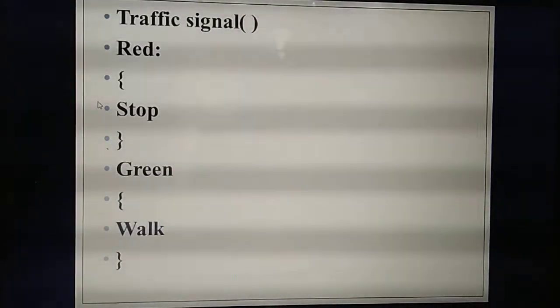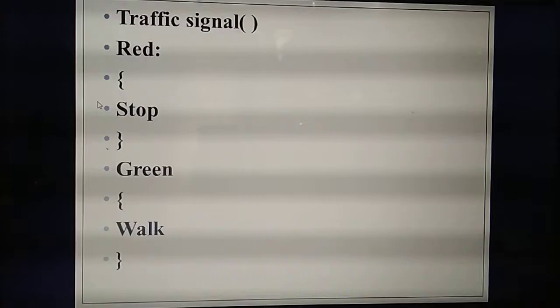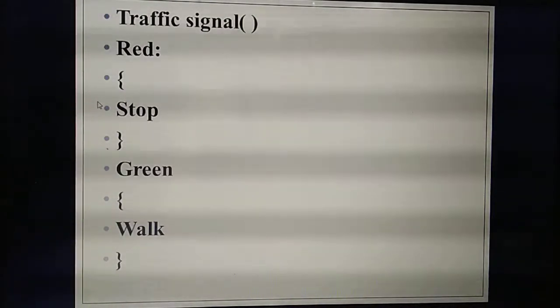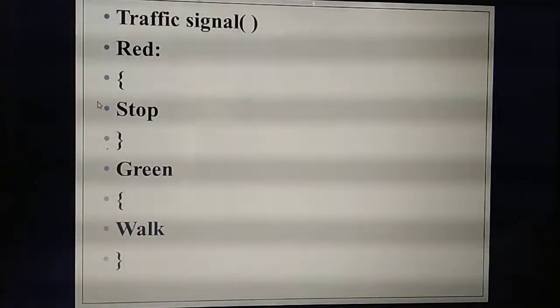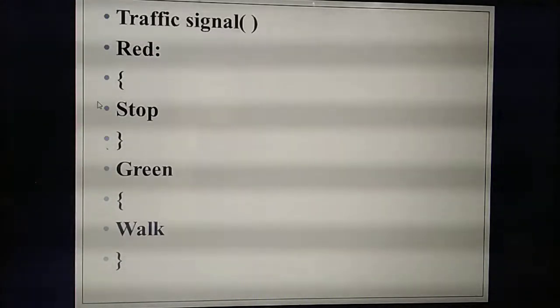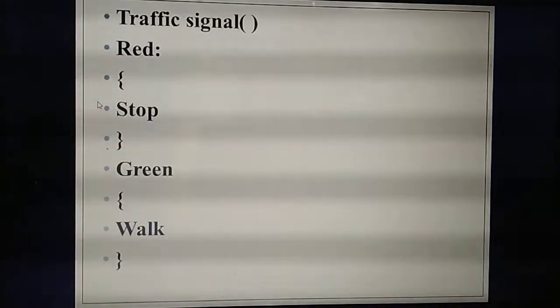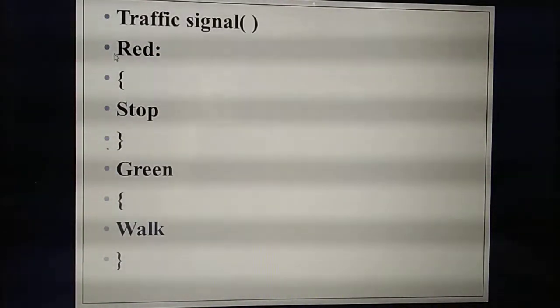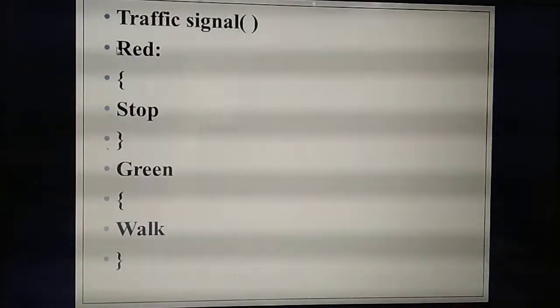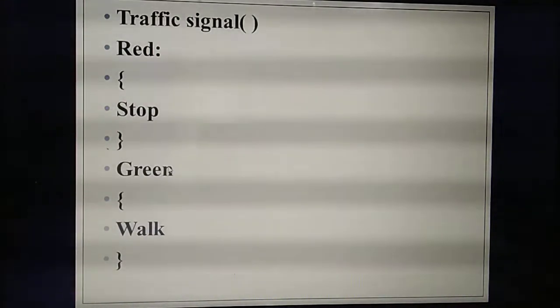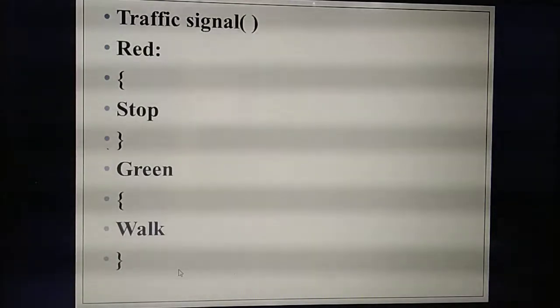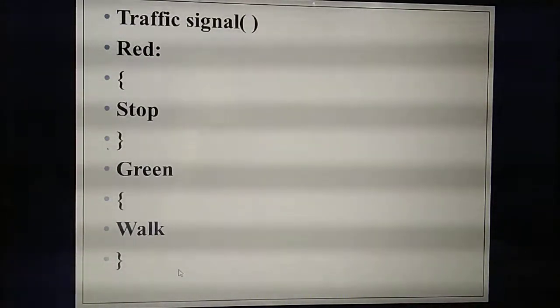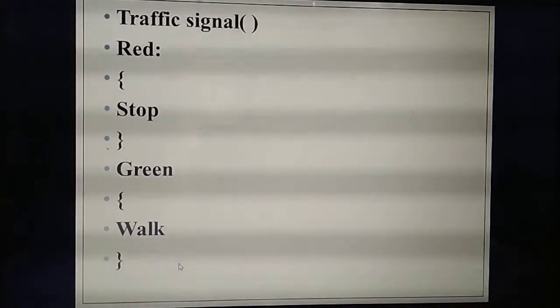So in a traffic signal, will all 3 lights blink at the same time? No. Is it possible for 3 states to work at the same time? No. At that time, for example, the light glows in red color. Only red color is there. The green color and amber color need not blink at that time. Those colors are in the off state.